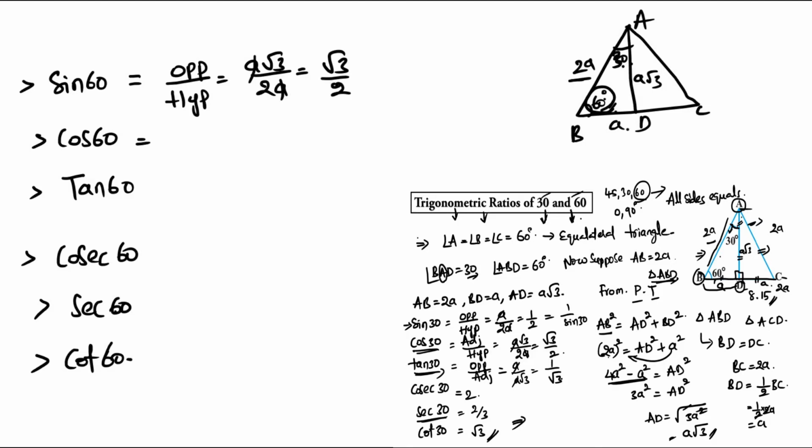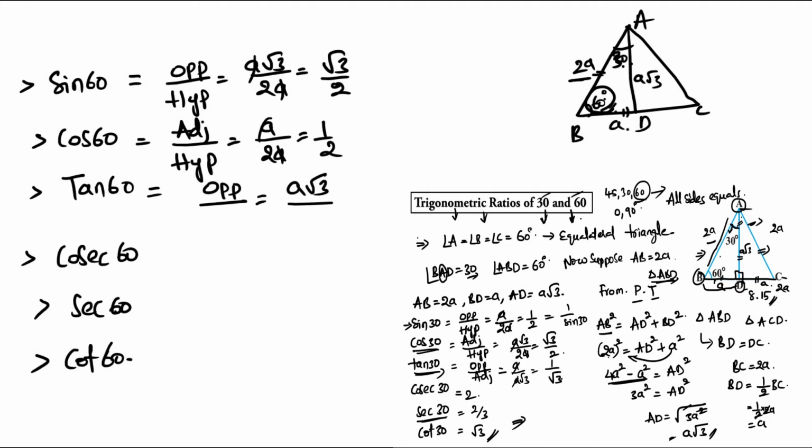And again, cos 60 is equal to adjacent by hypotenuse. So what is adjacent by hypotenuse here? Adjacent is a divided by hypotenuse, which is 2a. So a will get cancelled here, and 1 by 2 will remain. So this is hypotenuse, this is adjacent. And here tan 60, what? Opposite by adjacent. So opposite is a root 3 and adjacent is a, so a will get cancelled, and root 3 will remain here.